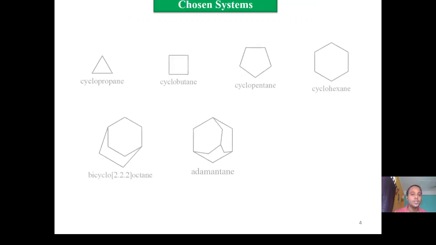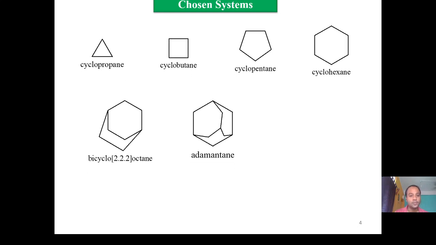Now, what are the systems? In terms of cycloalkanes, we have made use of cyclo systems and bicyclo systems, like cyclopropane, cyclobutane, cyclopentane, cyclohexane, bicyclo[2.2.2]octane, and then adamantane. And from the alkali metals, lithium, sodium and potassium have been exclusively used. Although we have performed some studies with alkaline earth metal ions, the study is not completed yet, so we have reported here the formation of the complexes using lithium, sodium and potassium ions.